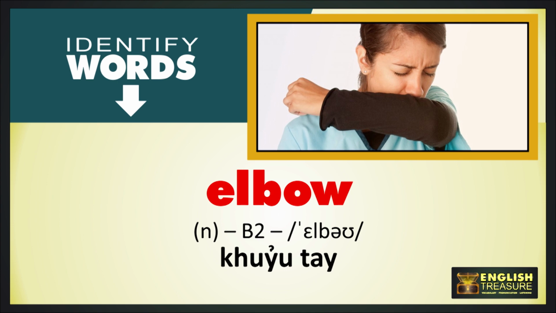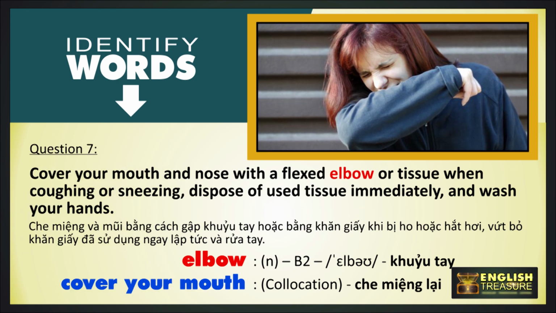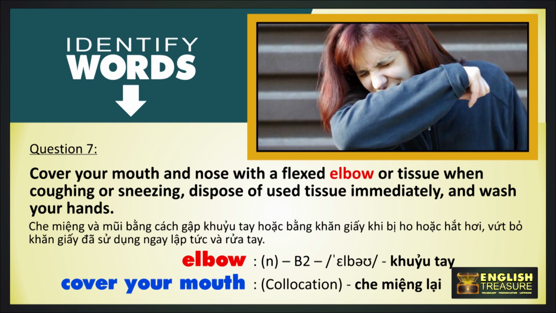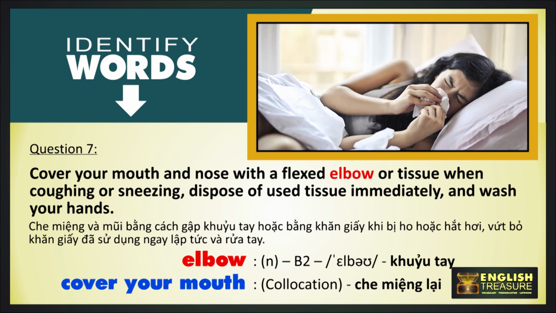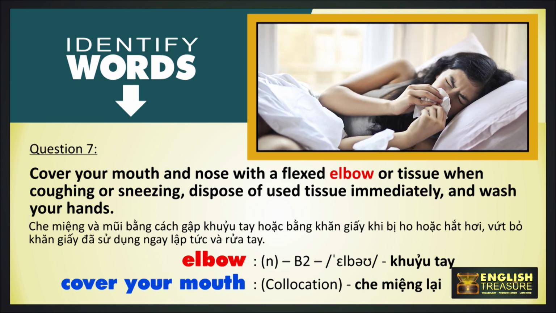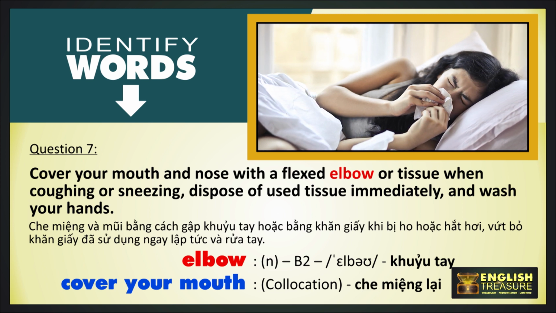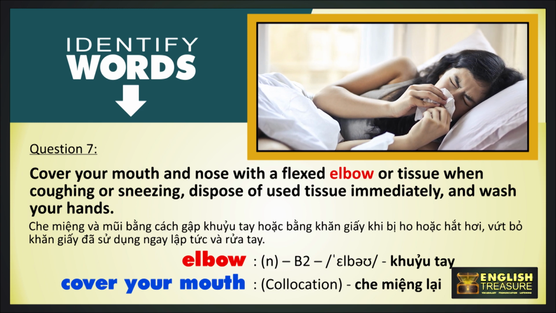The correct word is elbow. Cover your mouth and nose with a flexed elbow or tissue when coughing or sneezing. Dispose of used tissue immediately and wash your hands. In this sentence, we used the collocation, cover your mouth. This is the phrase that is usually used to describe covering your mouth with your hand while you open your mouth to eat or to cough or to sneeze.